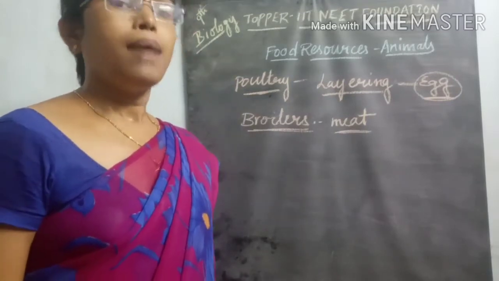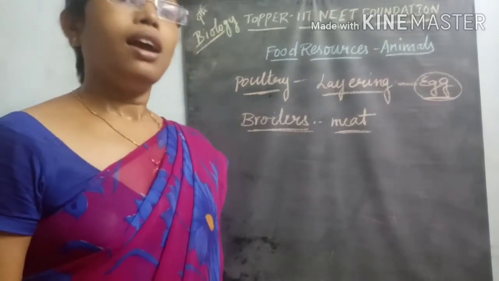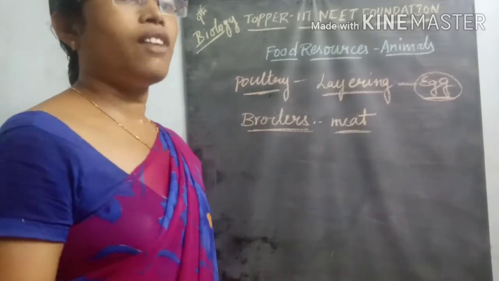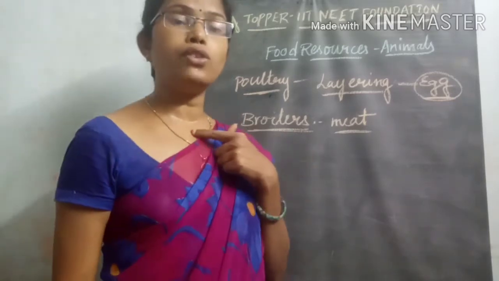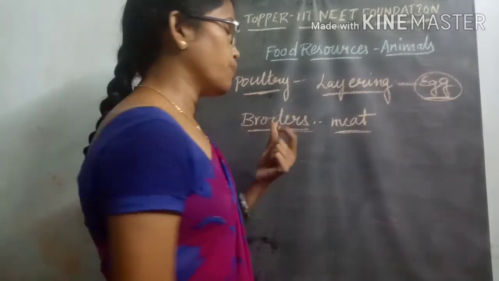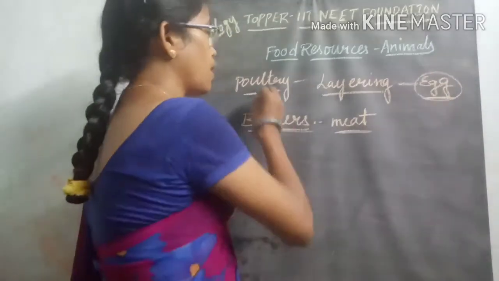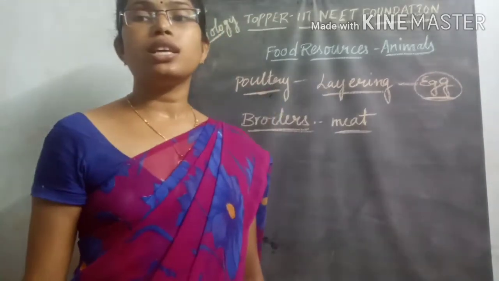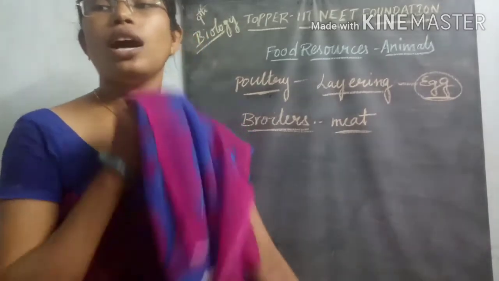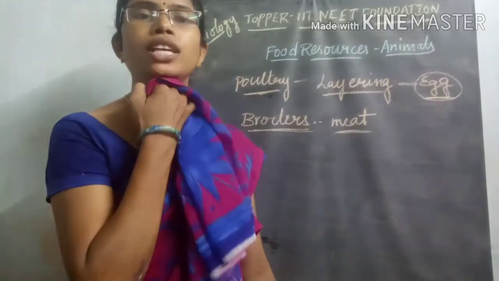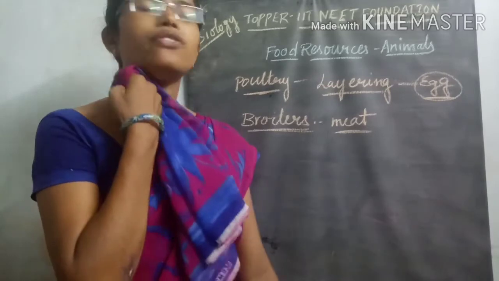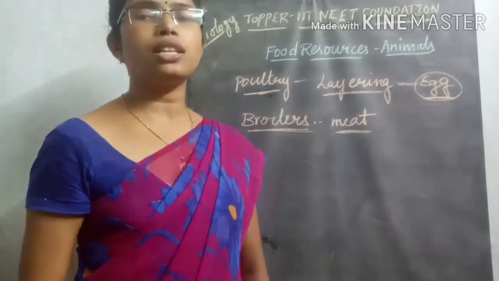So that's why the maintenance, rearing, culturing and growing of different varieties of fowls for the production of meat and eggs is called the poultry process. In the poultry process we are growing different varieties of fowls for different purposes.